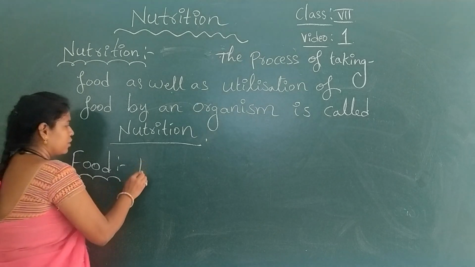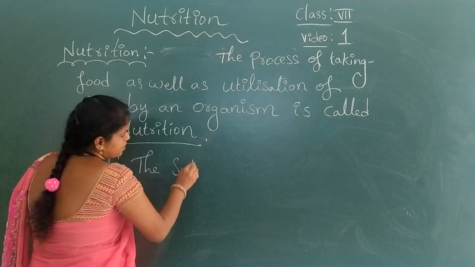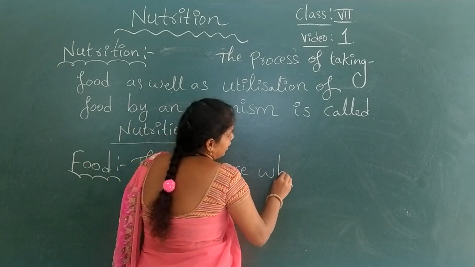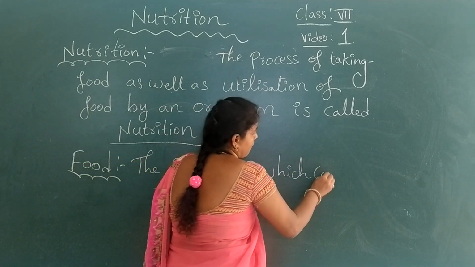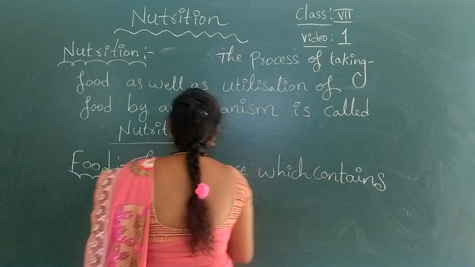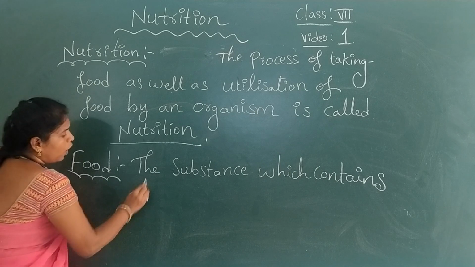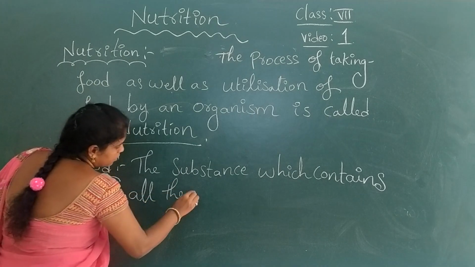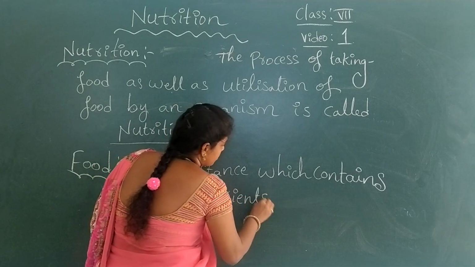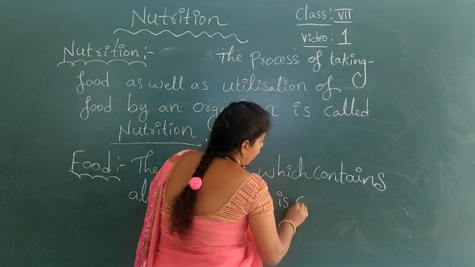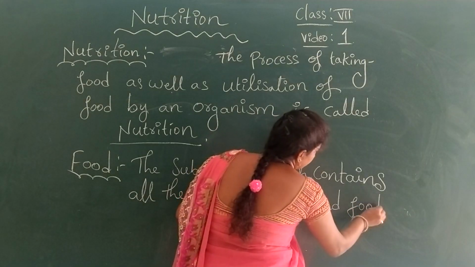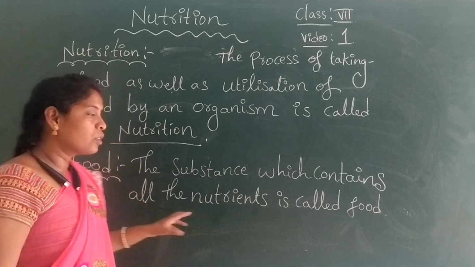So food, the substance which contains all the nutrients, is called food.